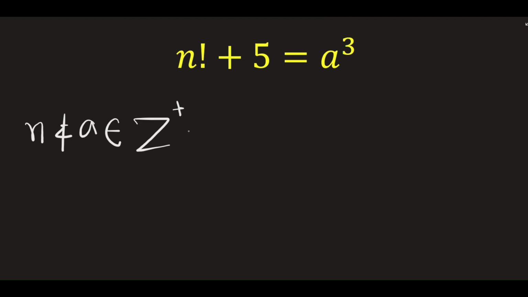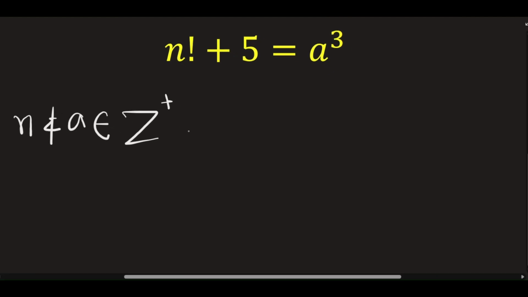If you just go on and check, you will find that n is equal to 5 is indeed a solution. But is it the only solution? Well, we are not certain about that. Maybe it is. If it is, then we have to prove that it is the only solution. That would be considered a rigorous solution for this problem, not just guessing that n is equal to 5 works.